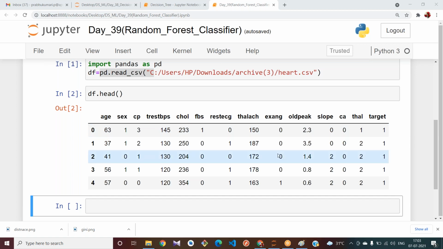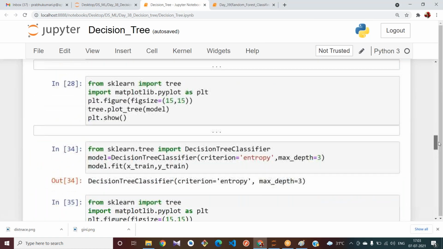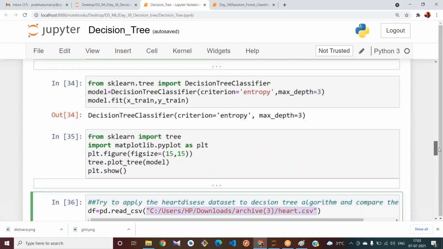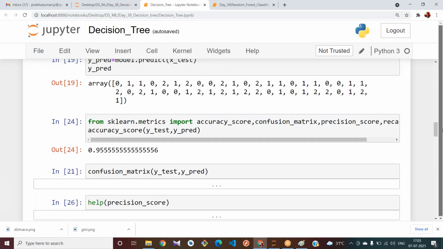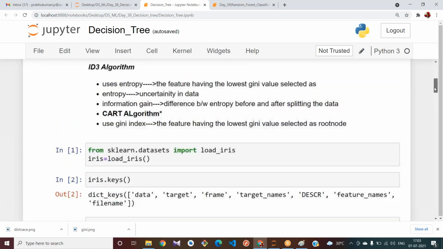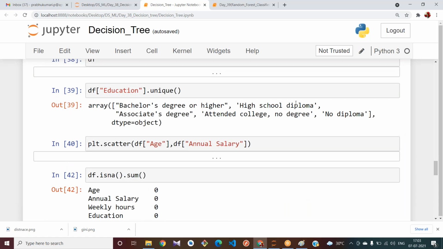Shravani got 81% accuracy. Yesterday, what accuracy did we get for the decision tree? This is for iris data. Yes, for the heart disease, I think you have done it. Please compare the accuracy.